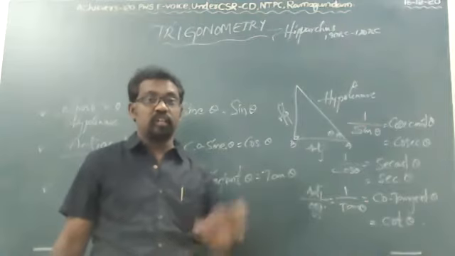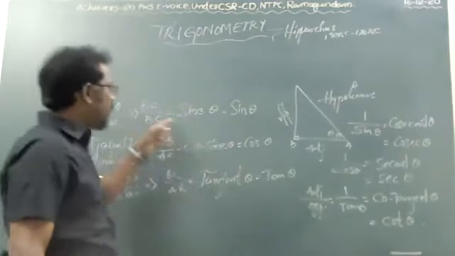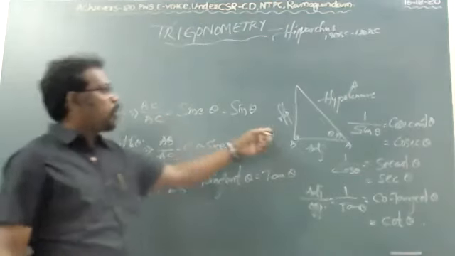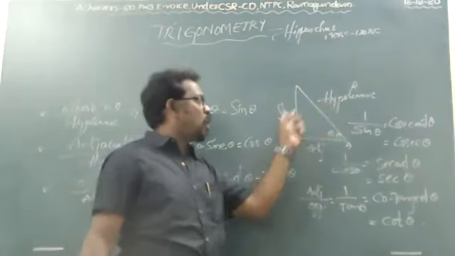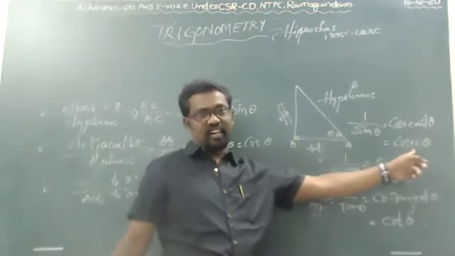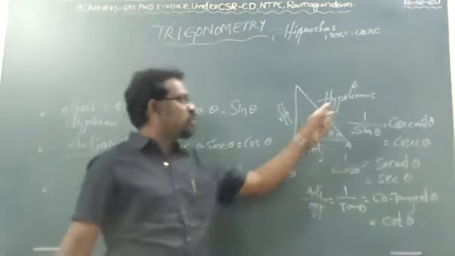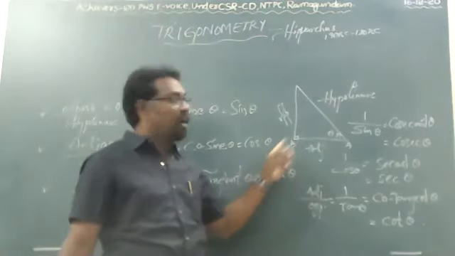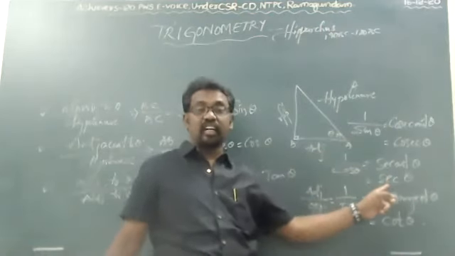Don't get confused, children. This is most important. Only three direct ratios are there. Opposite by hypotenuse is sin theta, hypotenuse by opposite is cosecant theta, adjacent by hypotenuse is cos theta, and hypotenuse by adjacent is secant theta or sec theta.